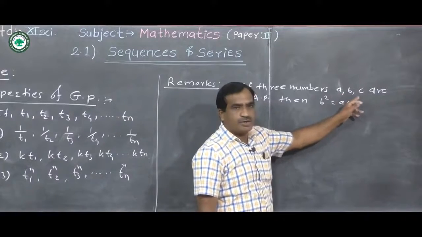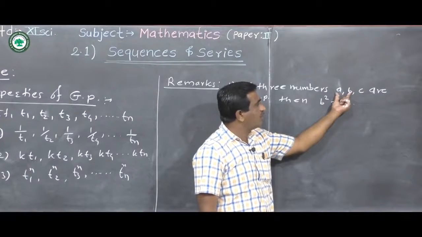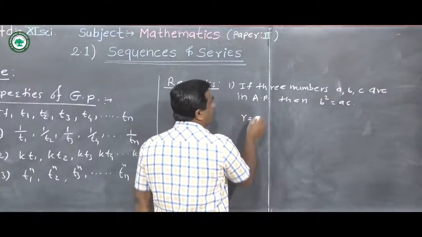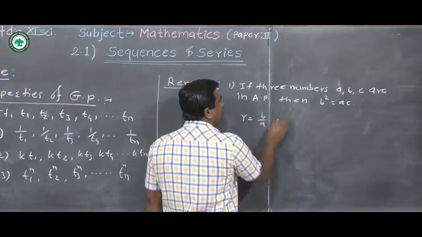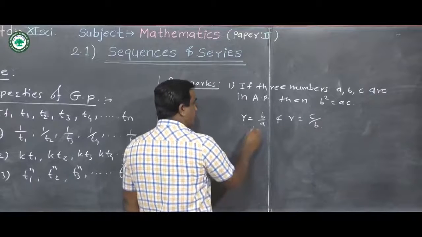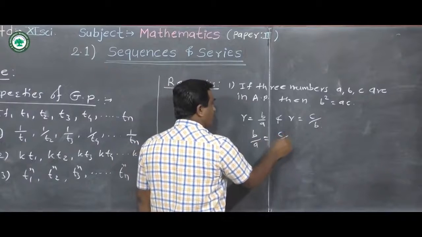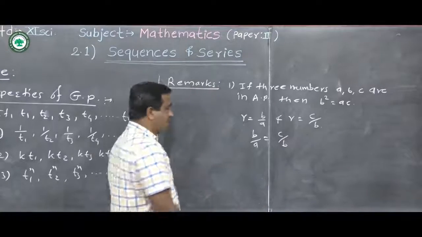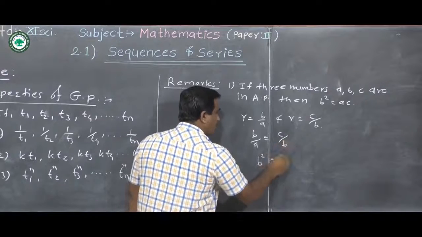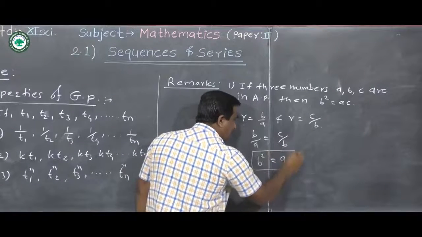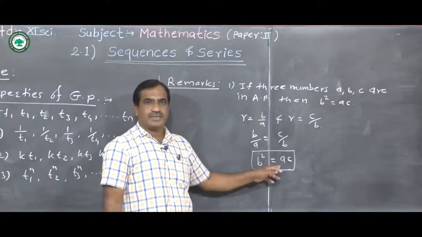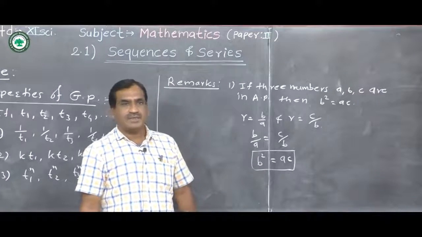Then we can write the common ratio for these two consecutive terms and also for these two consecutive terms. That is, r is equal to b upon a and r is equal to c upon b. Now from these two equations we can write b upon a equal to c upon b. Simplifying this by cross multiplication, b into b, b square, equal to a into c. If any three numbers a, b, c are in GP, then we get b square equal to ac. We have to use this result for solving the examples.